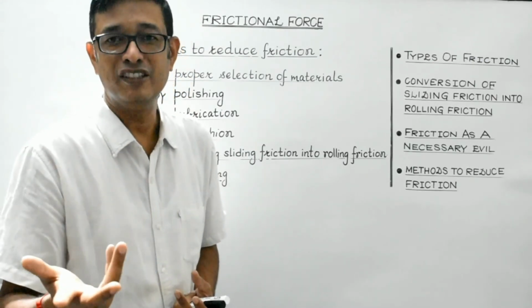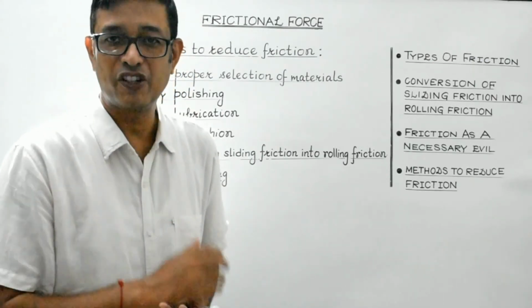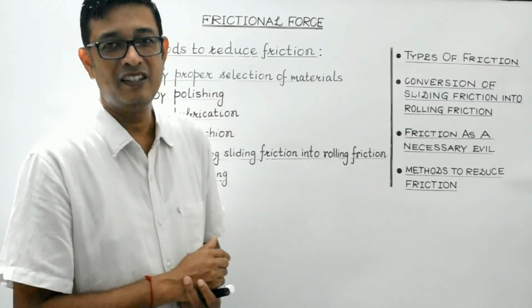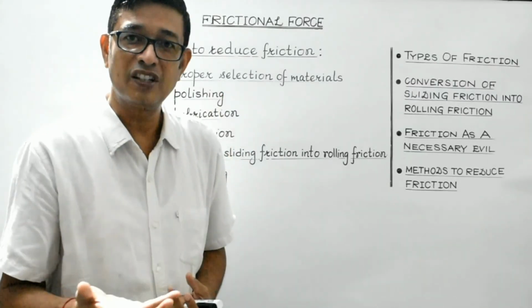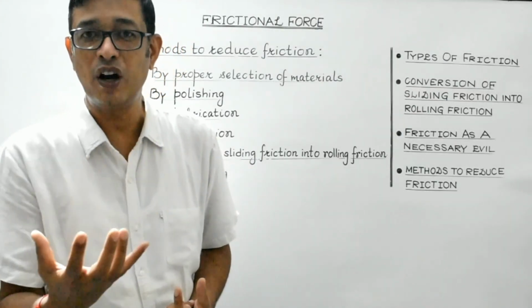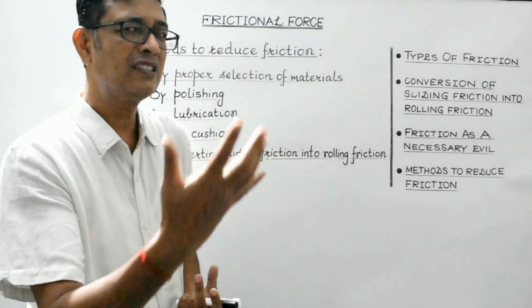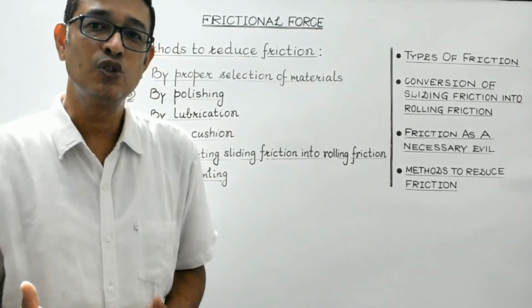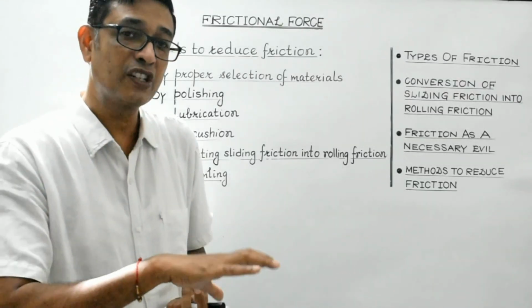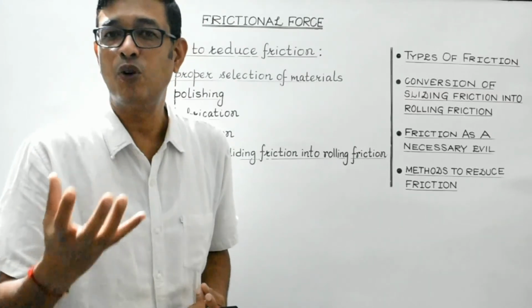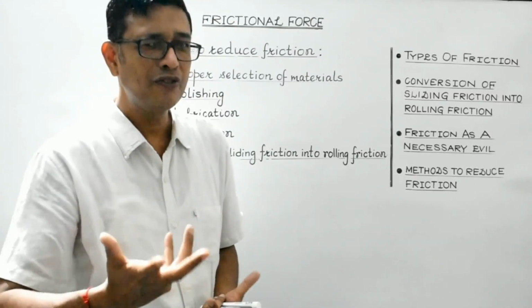And as we are aware, the coefficient of rolling friction is less than that of the coefficient of sliding friction. That is, rolling friction is less than sliding friction. So the effort required in rolling a body is less, right? So it is preferable to convert sliding friction into rolling friction, either by using ball bearings or by using wheels.